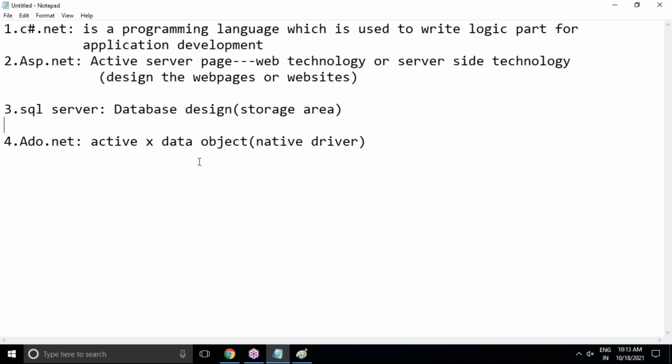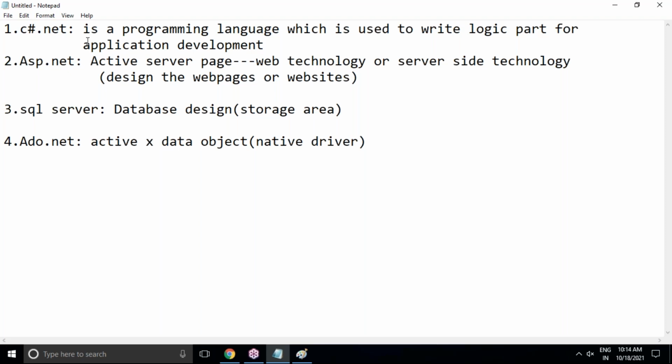C Sharp .NET is there. But is only C Sharp .NET there in .NET? No. There are plenty of languages, like C Sharp .NET, VB.NET, J Sharp .NET, F Sharp .NET. Almost around 60 plus languages the .NET framework will support. That means as a programmer, you can choose any language from those 60. So the .NET framework will support you to develop any applications.